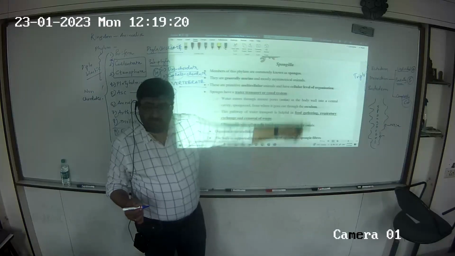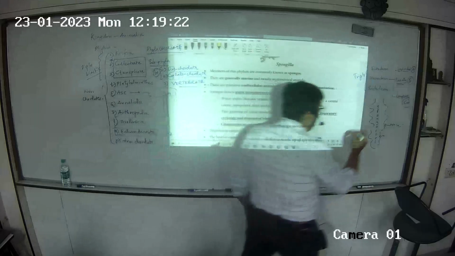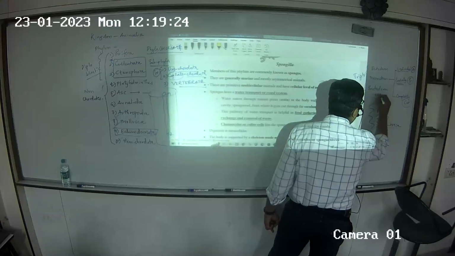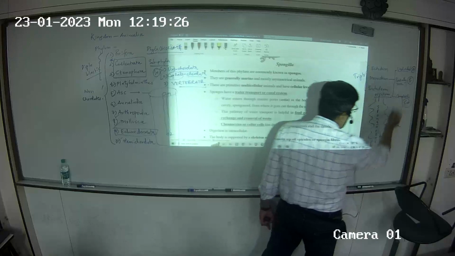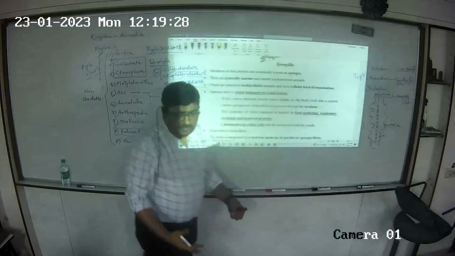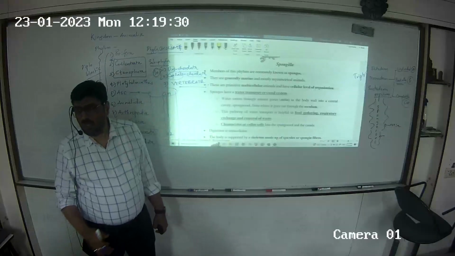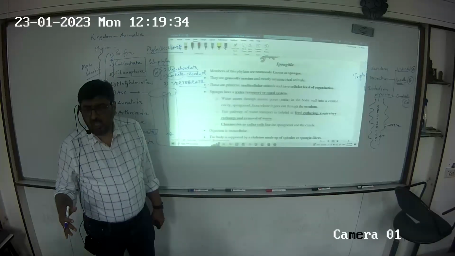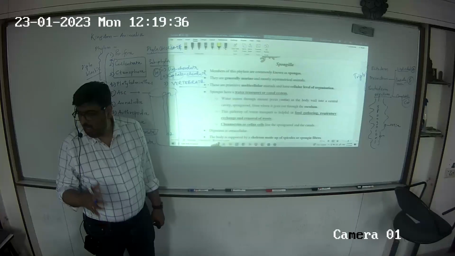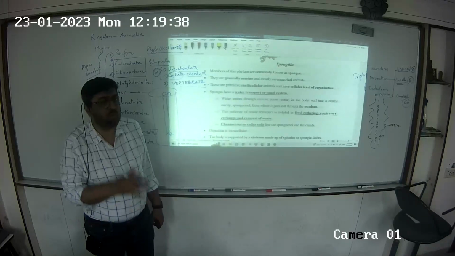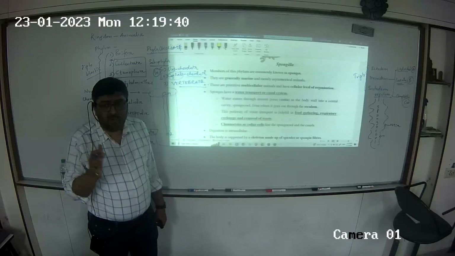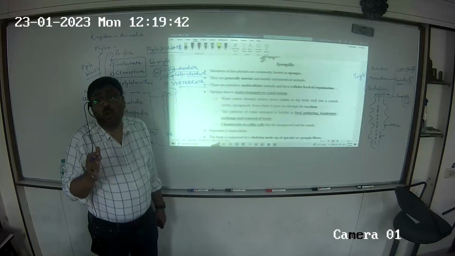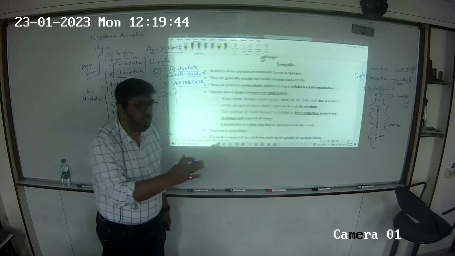So water passes through it. And at the top there is an opening called osculum, the mouth-type structure. Now the water will go out through the osculum. So what will be the direction of water flow? Ostia, ostia to spongocoel, spongocoel to osculum. So it enters the body through ostia and exits the body from the osculum.